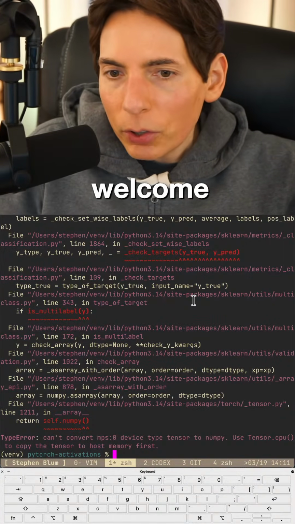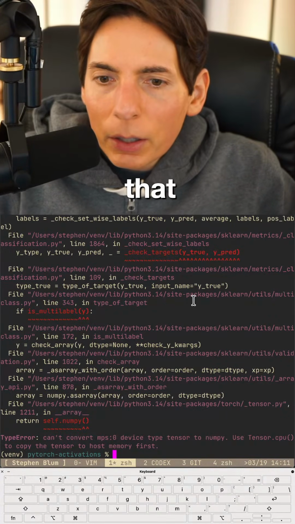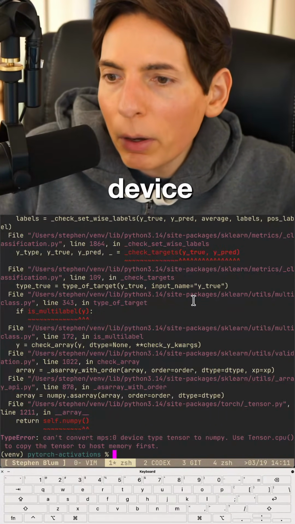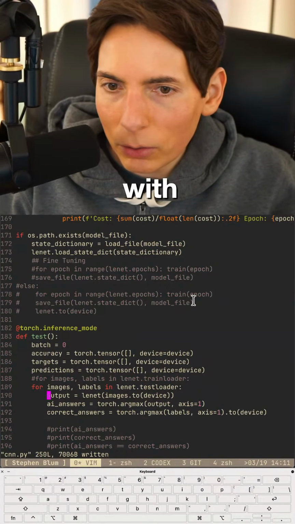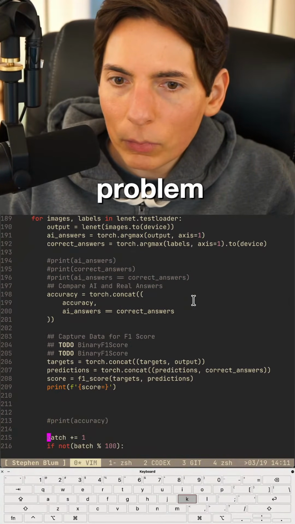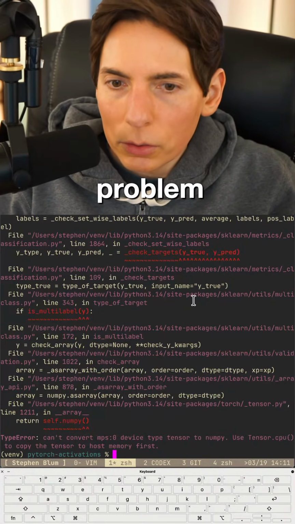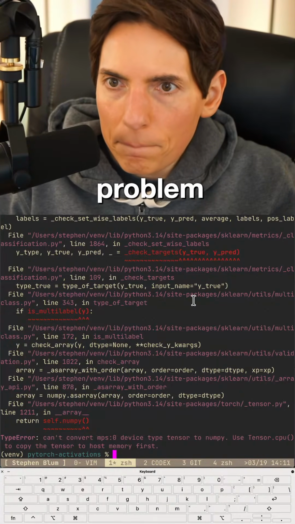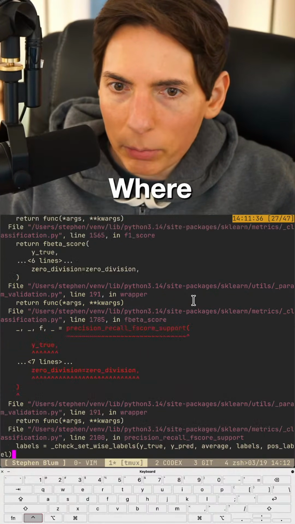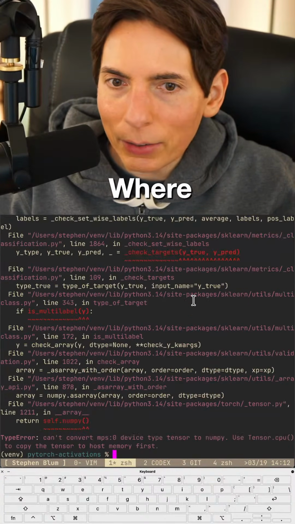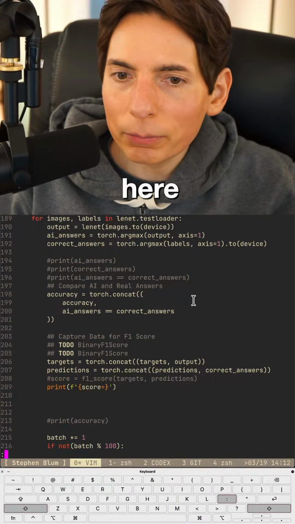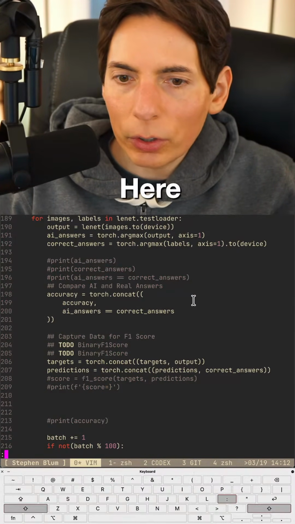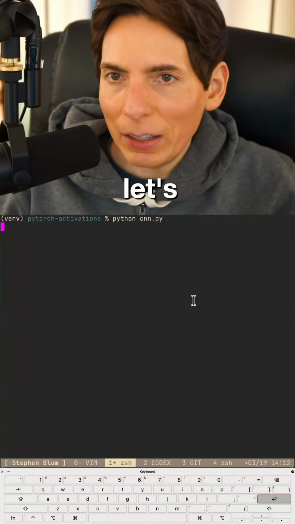All right, self.numpy. Why is that a problem? Can't convert NPS device into type num. Oh, yeah, okay, that's fine. We can deal with that. No problem. Where's our problem at? Well, obviously it's going to be right here, isn't it? Let's just do that real quick. Let's validate. Let's do the easy.